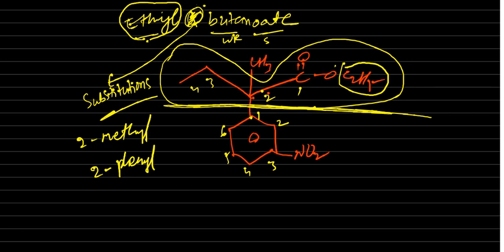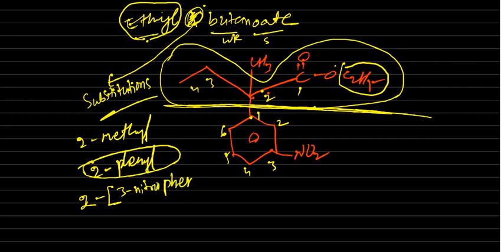Now, so instead of 2 phenyl, now I can write it here 2, then start the bracket. When we are starting the bracket, whenever in the substitution again one more substituent is there, we have to take the bracket. So 2 then 3 nitro phenyl, 3 nitro phenyl. It is not normal phenyl, it is 3 nitro phenyl. Okay, then just you put these values alphabetical order, you have to arrange. Ethyl, the final name is